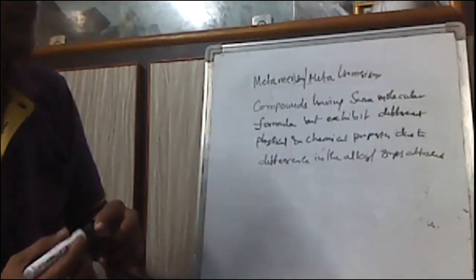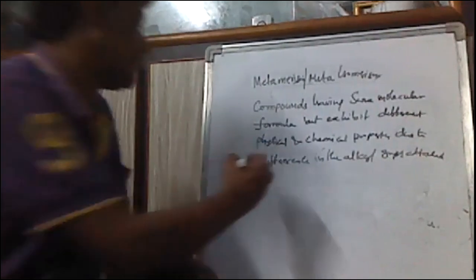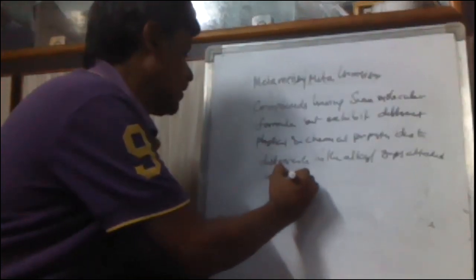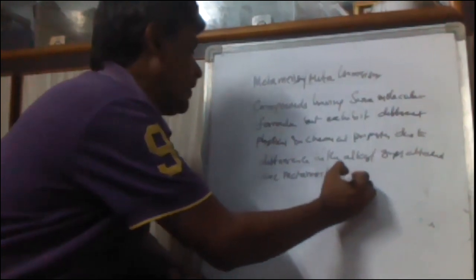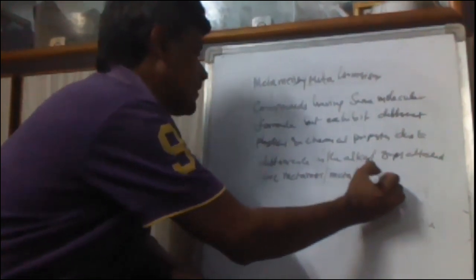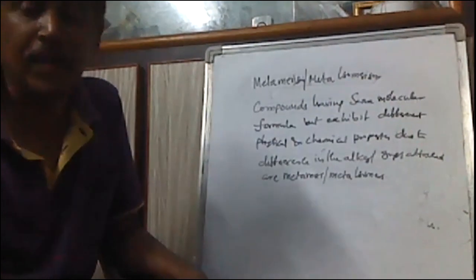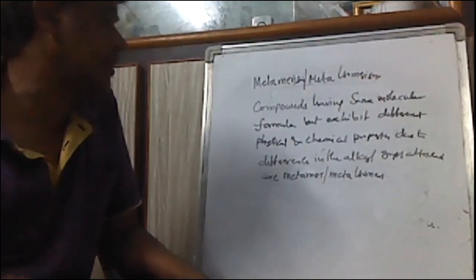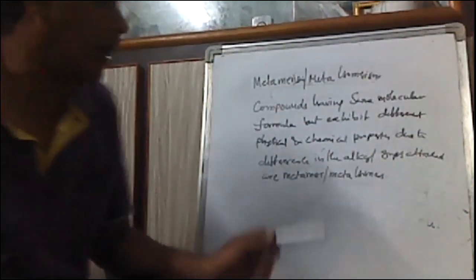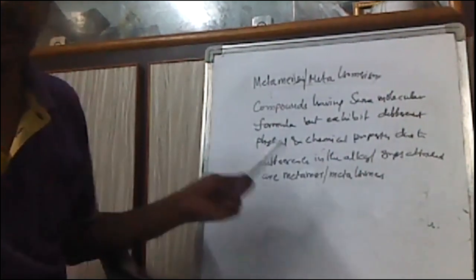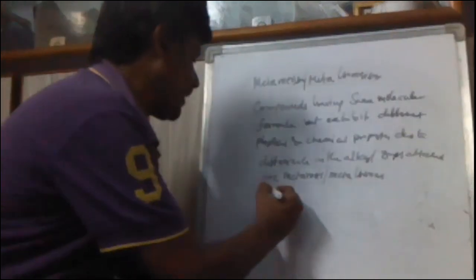Compounds exhibiting different physical and chemical properties due to this are called metamers or meta-isomers, and the phenomenon we call meta-isomerism or metamerism. Let me take one example.